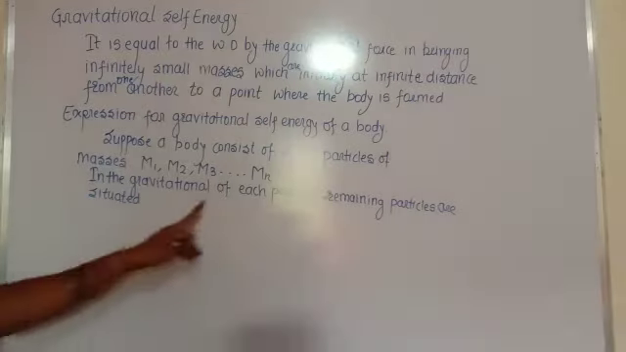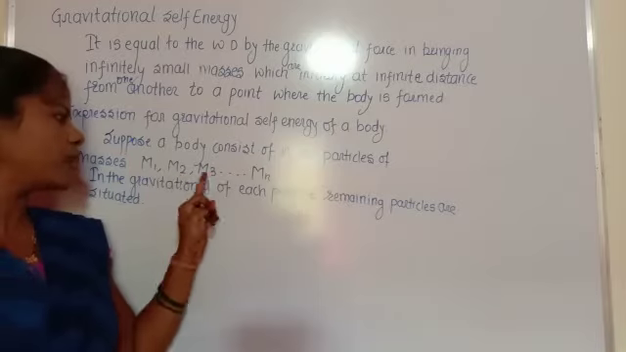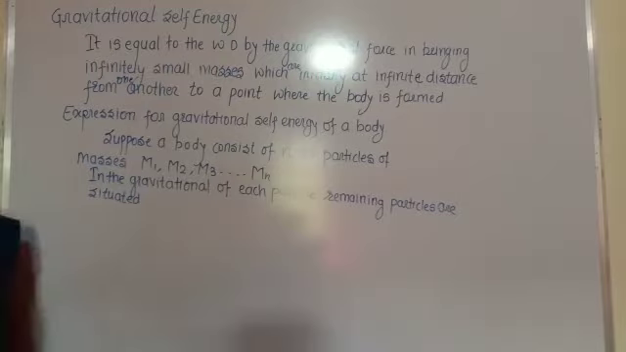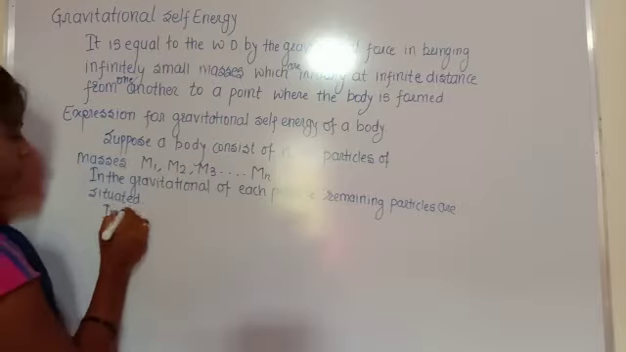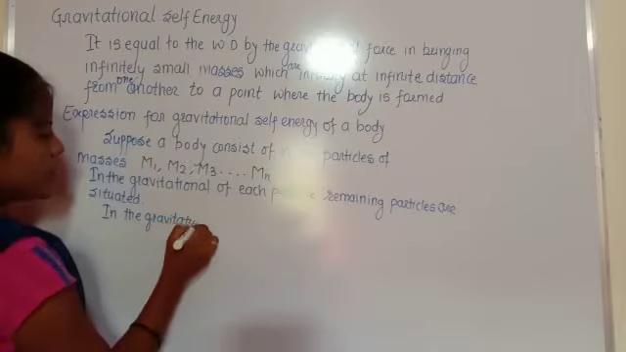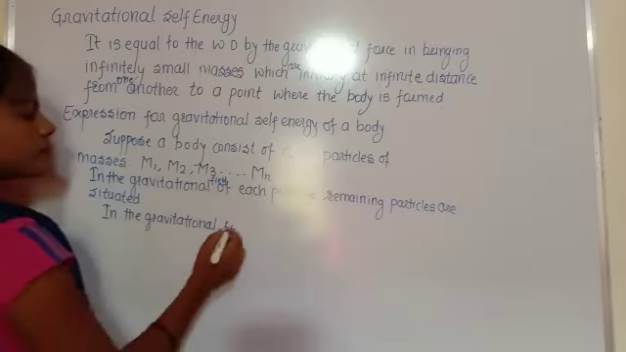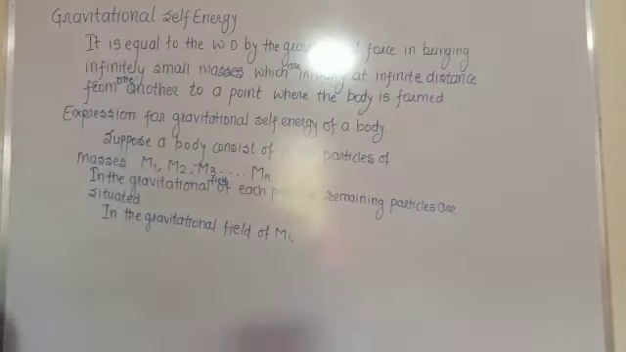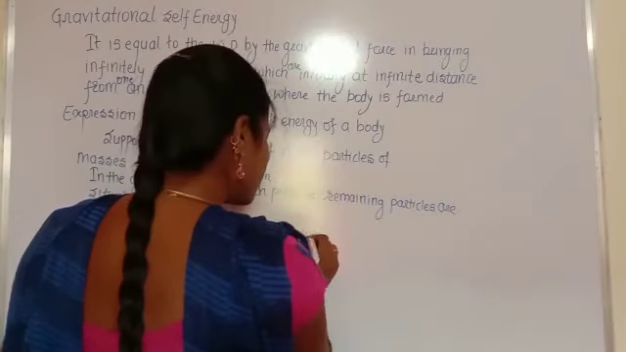Okay, so if you are considering the first particle, that is M1, then the remaining particles, M2, M3 up to Mn, are situated in the gravitational field of M1. So in the gravitational field of M1, the potential energy